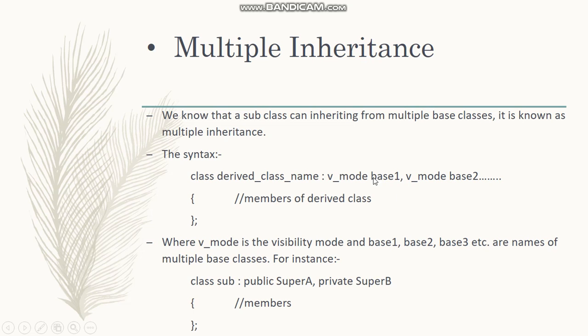Then with a comma we have to separate two different base classes and we have to write the visibility mode and the second base class or the parent class or super class. Then we have to write the body for the derived class.